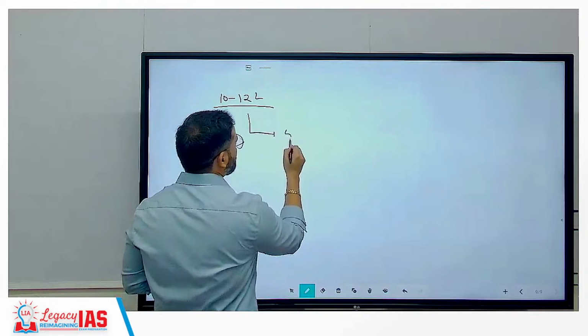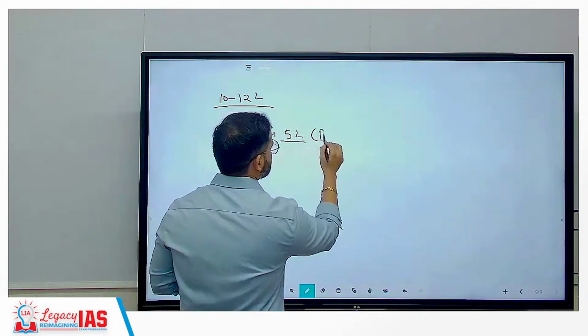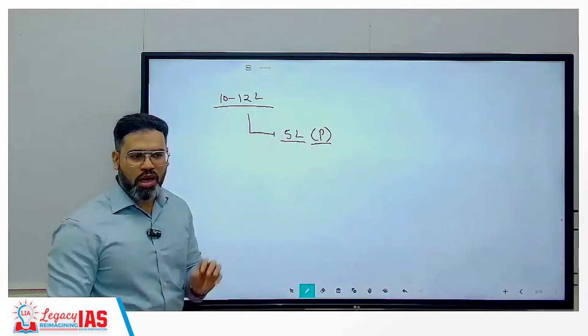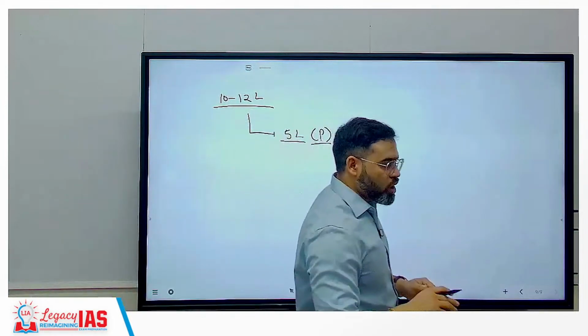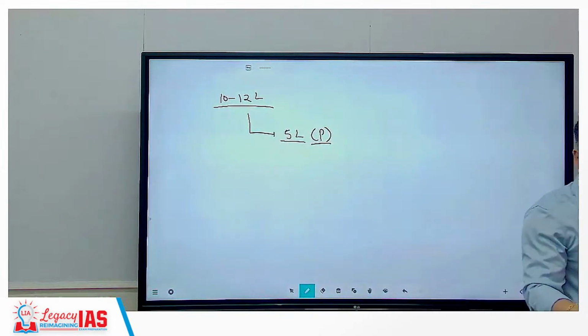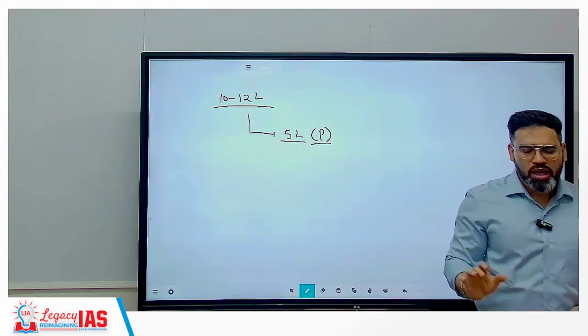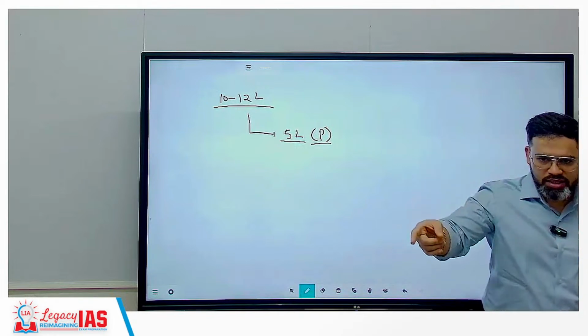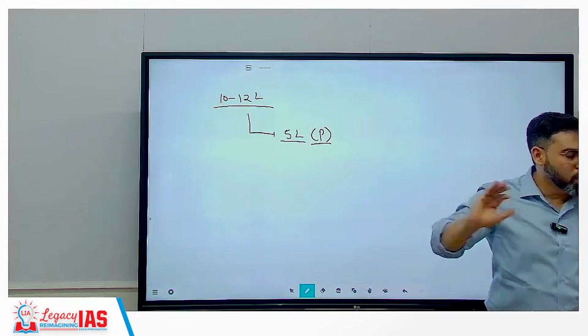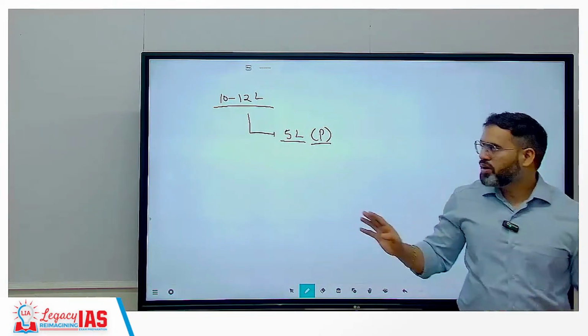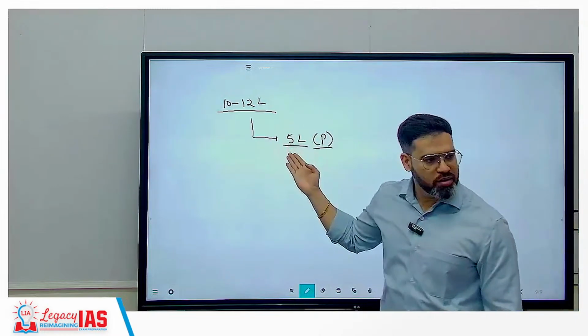Actually how many appear? They are not more than 5 lakh in prelims. प्रीलिम्स में कभी भी 5 लाख से ज्यादा नहीं. Appear मतलब क्या होता है कि your attempt will be counted only when you go to the exam hall and you sign there in front of the invigilator, then only your attempt will be counted. Correct? If you have not filled the OMR in the exam center, you just filled the application form, but if you are not going to the exam hall, your attempt will not be counted. So that is a 50% directly fall हुआ.